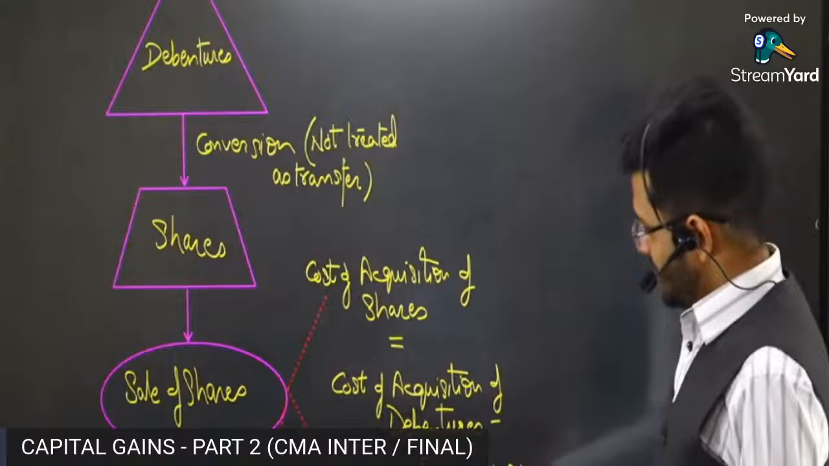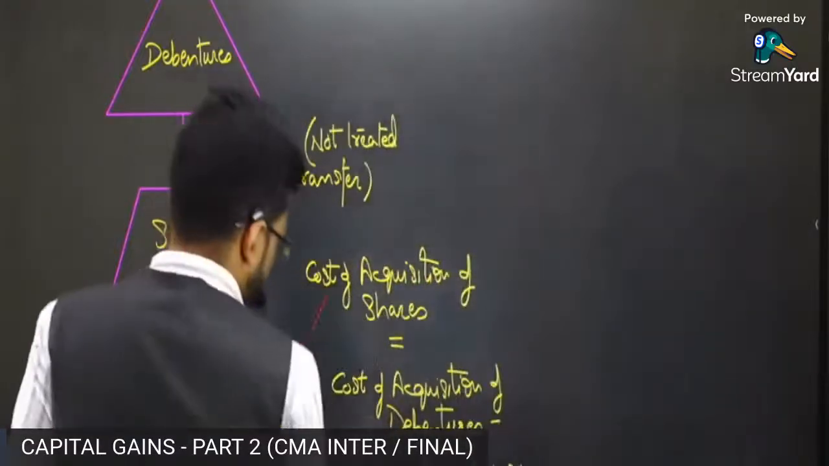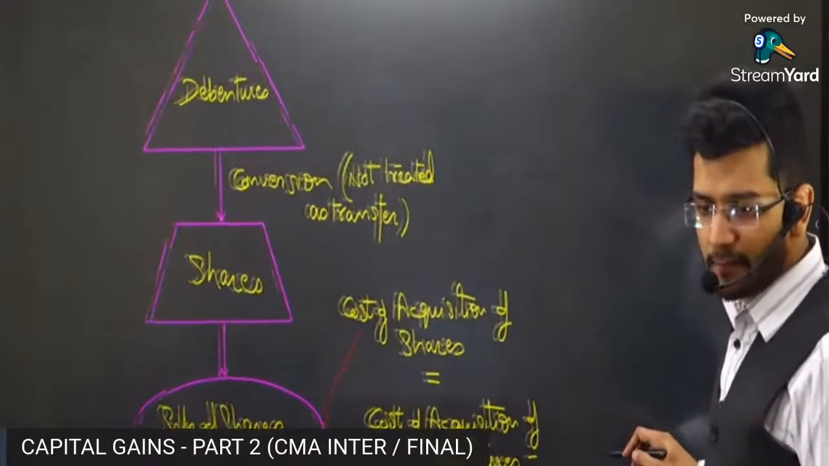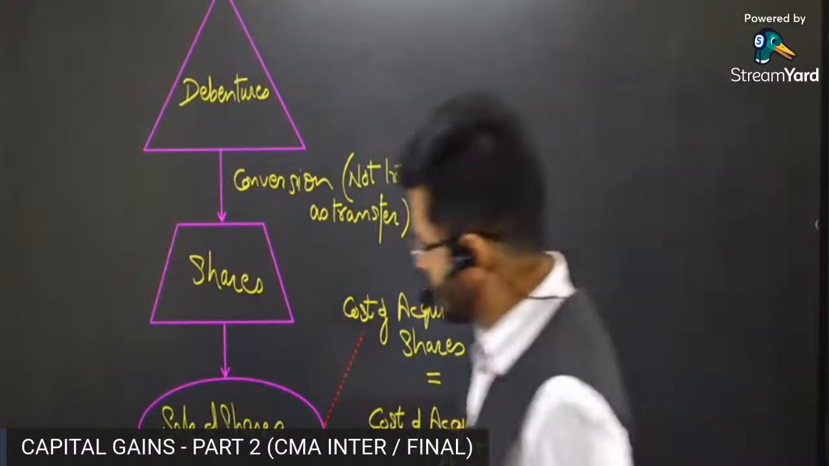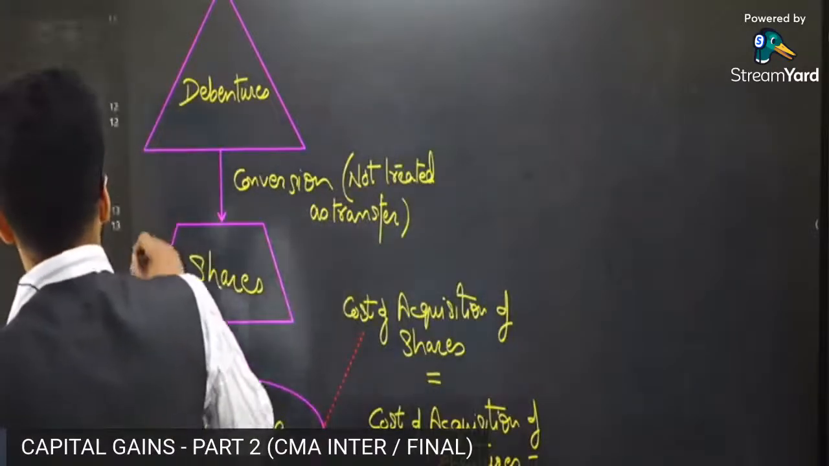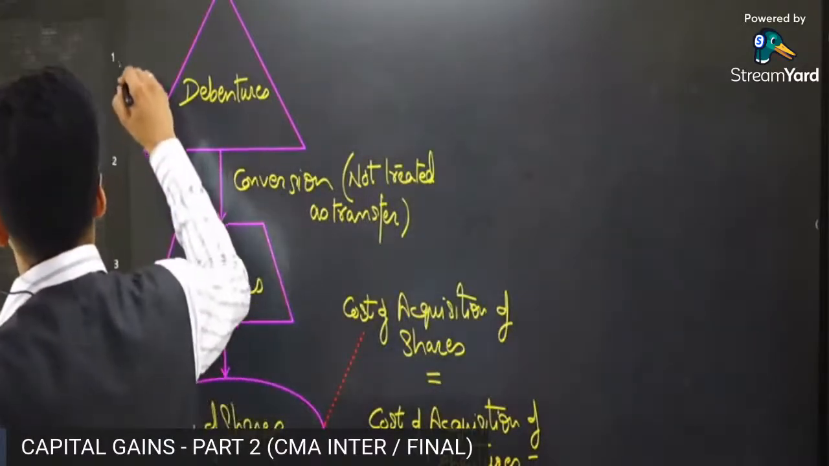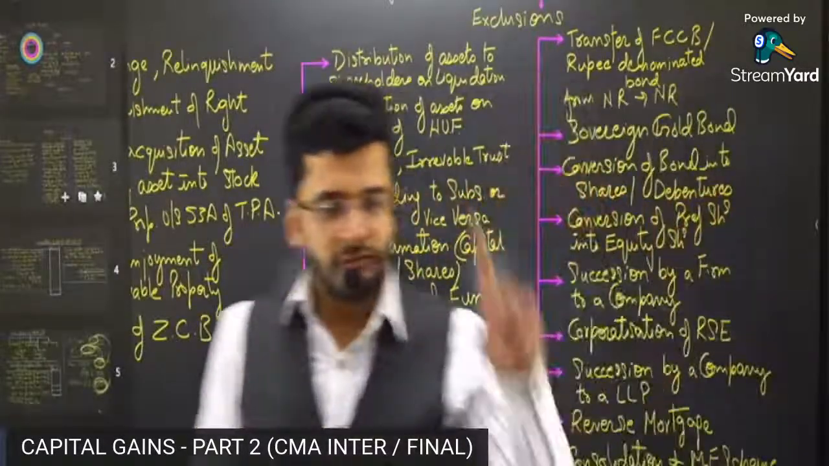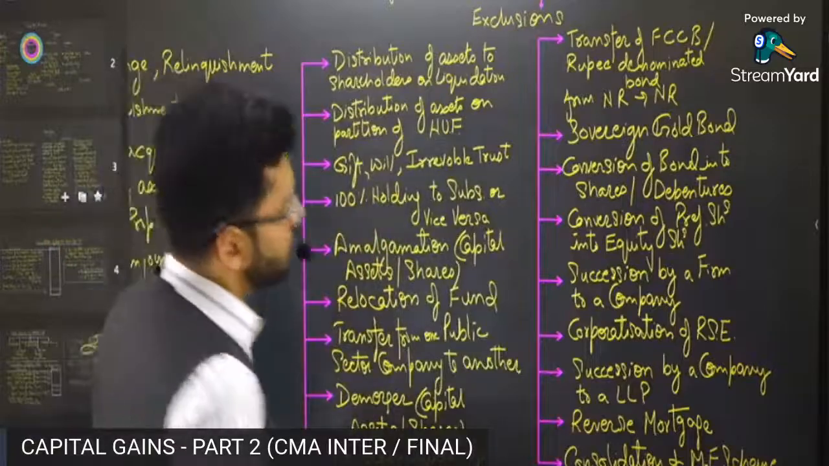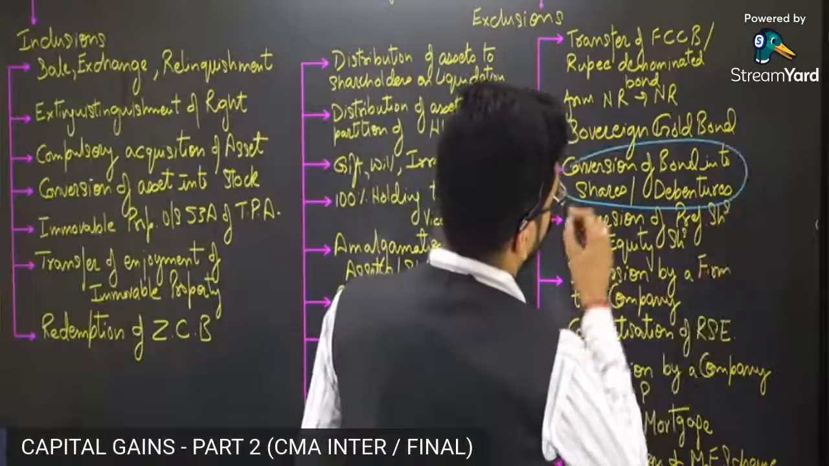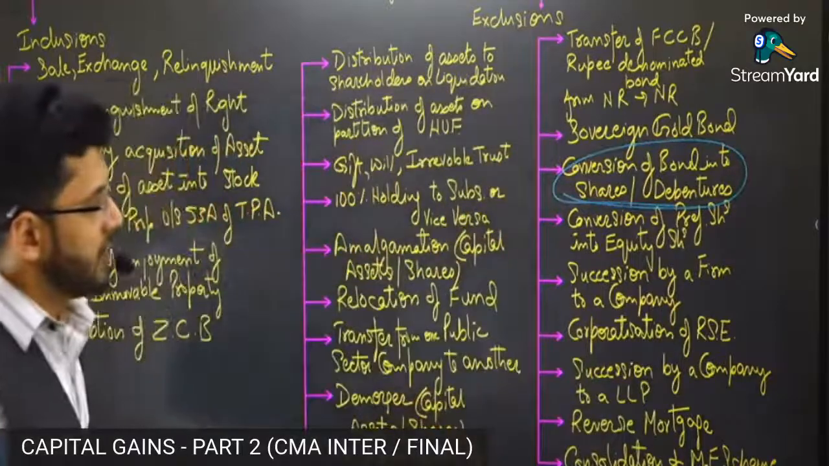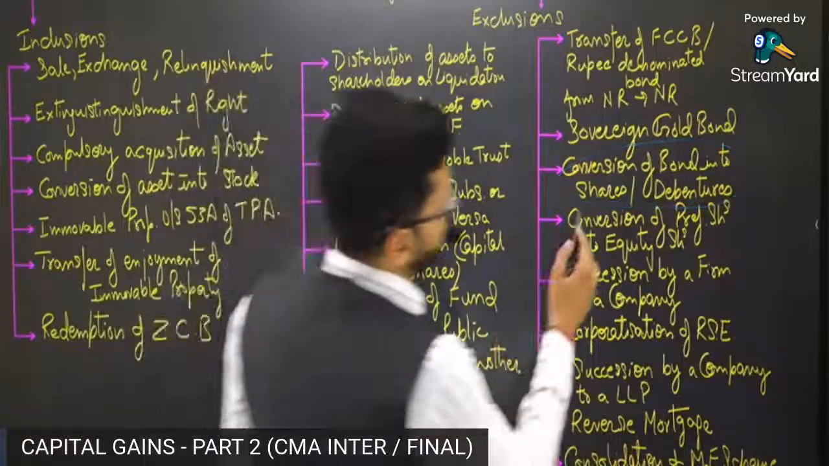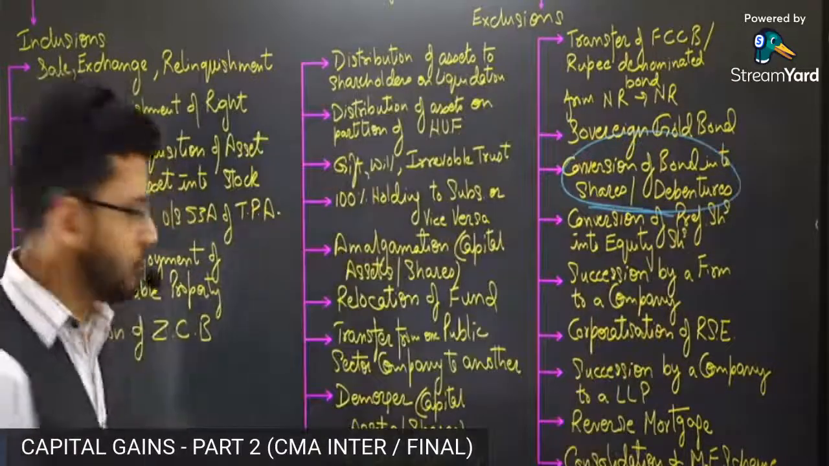Okay, sir. Next is the case of debentures getting converted into shares. So when debentures get converted into shares, let me get you back to the exclusions section. This is again the exclusion section, and in the exclusion section, from the definition of transfer, something was excluded. What was excluded? Conversion of bonds or debentures into shares. Whenever you convert a bond or a debenture into share, that is free from capital gain tax. So this conversion is absolutely tax free.